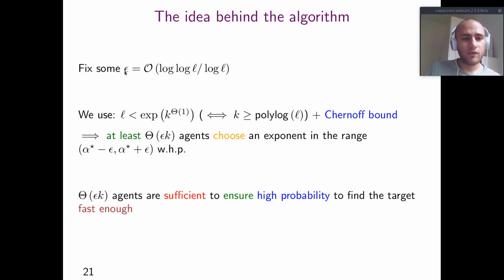If we fix some epsilon that goes to 0 as log log L over log L, and we take the constraint on L plus the Chernoff bound, we have that at least order of epsilon K agents choose an exponent in this range, alpha star minus epsilon, alpha star plus epsilon, with high probability. And actually this number of agents turns out to be enough to use the previous result to ensure high probability to find the target fast enough.